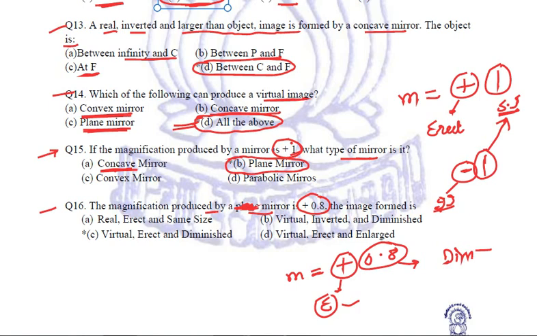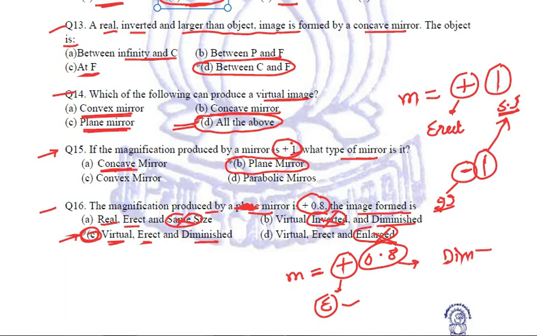In this question, what he is asking is what the image formed is. Now the image is erect but not of the same size. We'll cancel this option. The image is diminished but it is not inverted. We'll cancel out this option. The image is virtual, erect and diminished. This actually satisfies all the reasonings. Enlarged? No, it is not enlarged. So our correct answer is C.